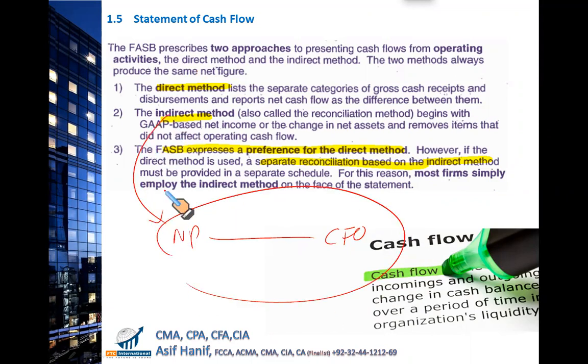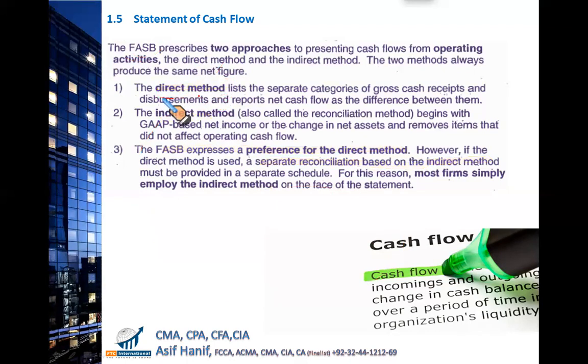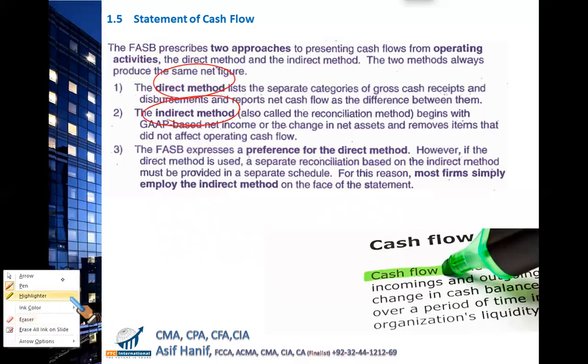So if someone asks about IFRS, IFRS also prefers the direct method and also allows the indirect method. Preference for the direct method is given both by FASB as well as IASB. IAS 7, cash flow, also prefers the direct method. But again, it requires that if you are following the direct method, you have to reconcile your net profit with cash flow from operating activities, which basically is the indirect method. So the conclusion is, if you are following the direct method, you have to follow the indirect method also, both in a single go.